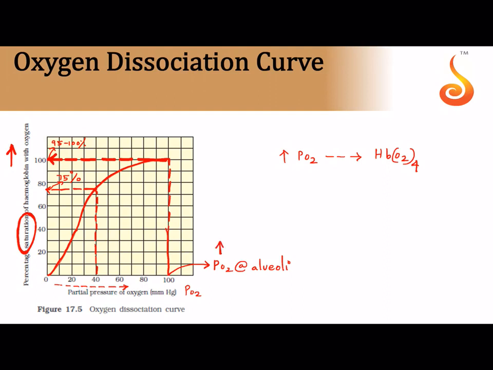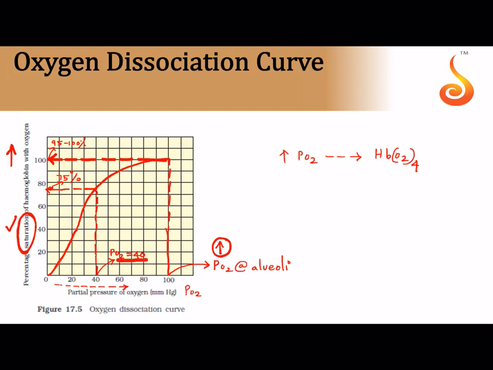And why has the saturation fallen in the tissue, why is not enough hemoglobin combining with oxygen? Because the partial pressure of oxygen at the tissue is only 40 millimeters of mercury. So if there is a higher partial pressure of oxygen, then hemoglobin is saturated with oxygen. That means hemoglobin goes and binds, they become friends.